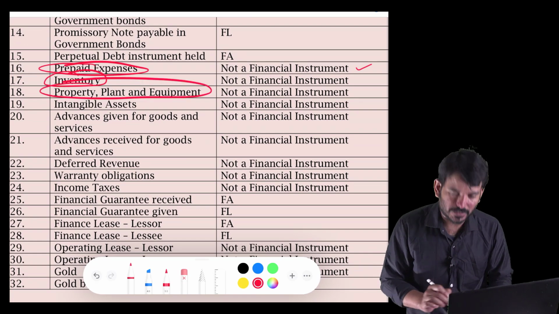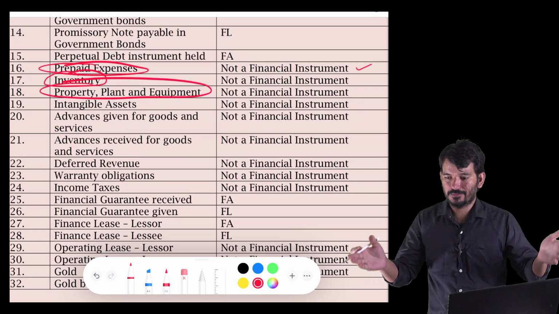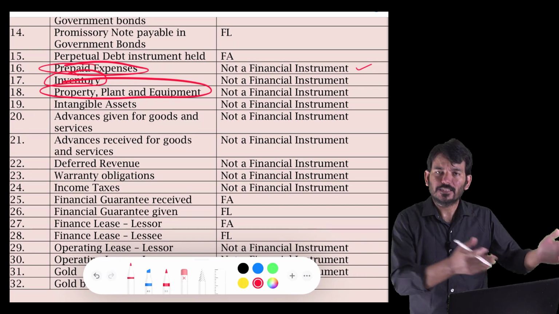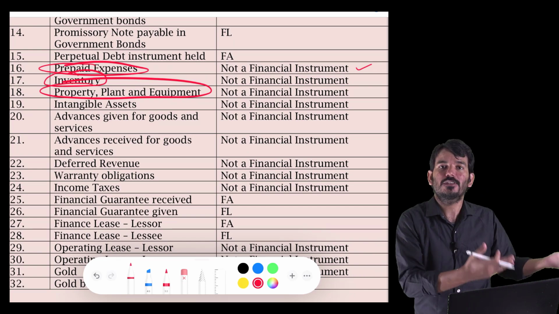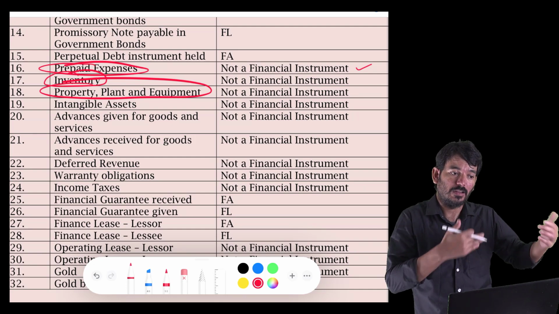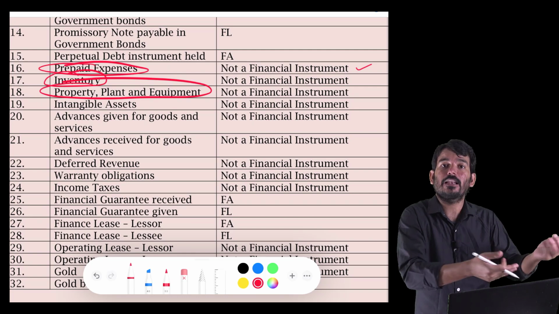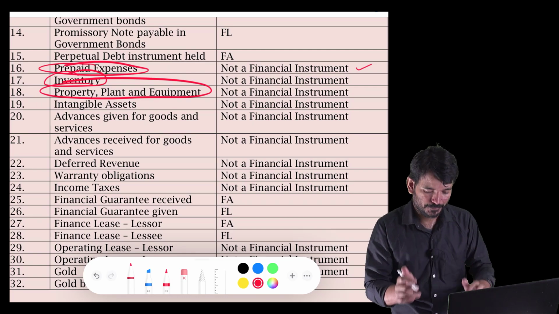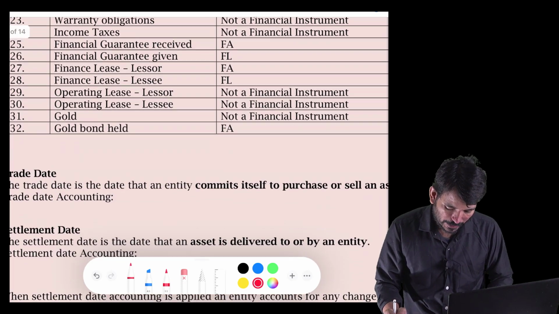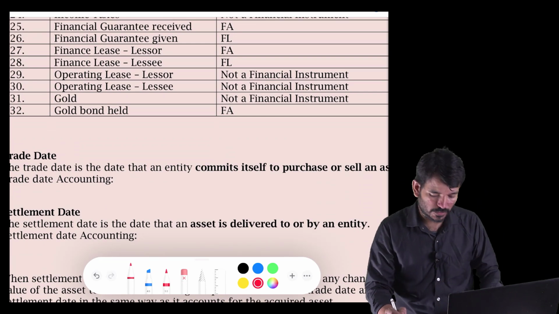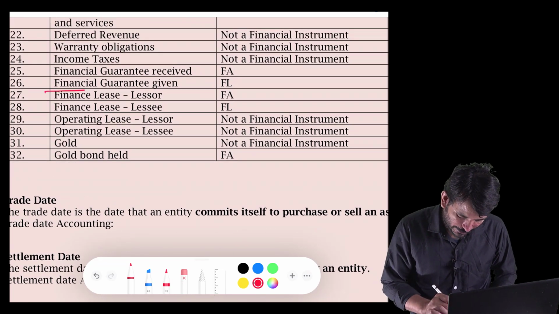And PPE is also the same thing. I have a big setup here. I have land or I have machinery, everything. Yes, they are there. I'm using them, but nobody is telling me that they'll make the payment to me. There's no contractual right to receive the cash. Yes, when I sell, I'll get the cash. But for now there is no contractual right. So it's not a financial instrument. So like that you can keep checking for other things also. This one thing I want to throw light on.